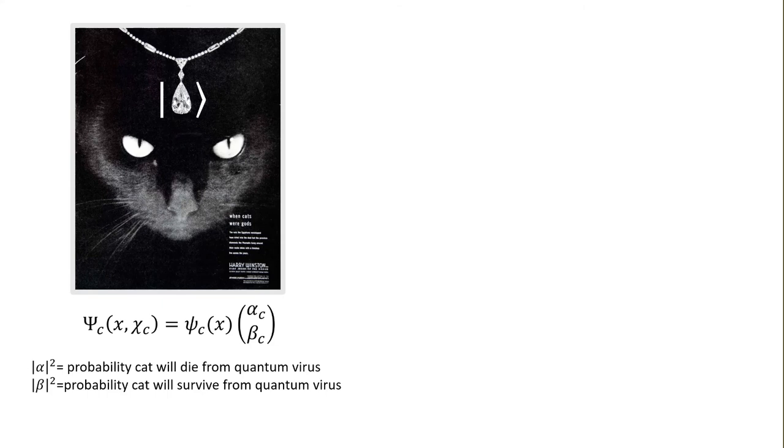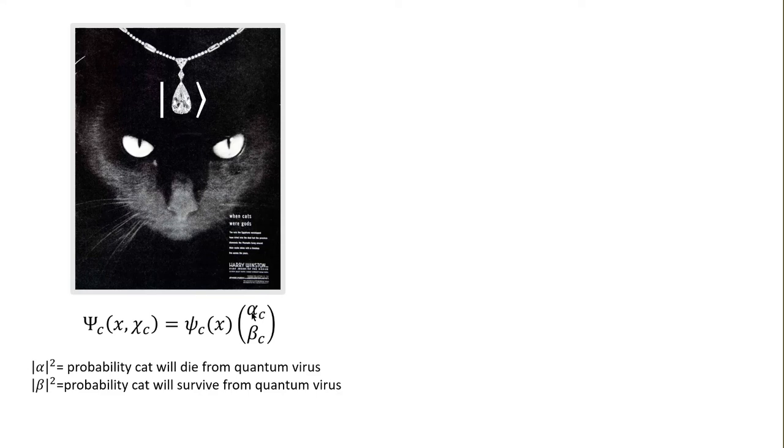So the future cat is in a superposition of a dead and alive state. As long as this is not measured, we don't know whether the cat's going to die or not. So this is what I mean by a quantum virus. The cat is afflicted with this qubit, which is connected to whether the cat will live or die. So don't worry, this is not a real cat.